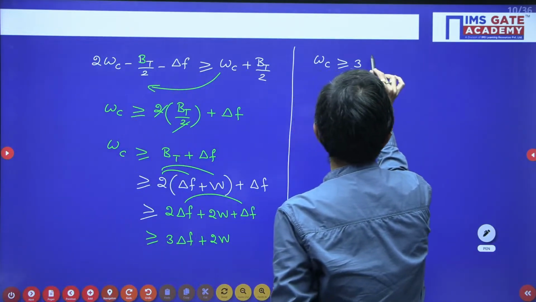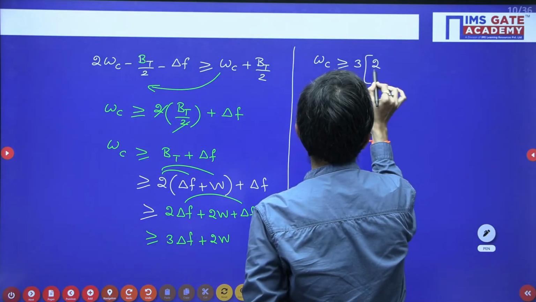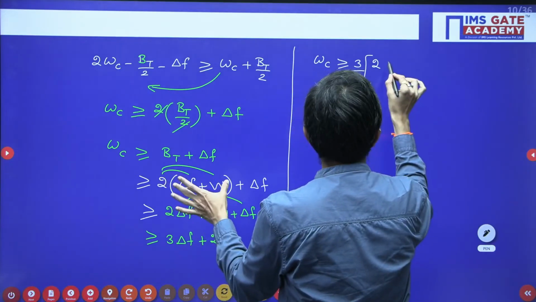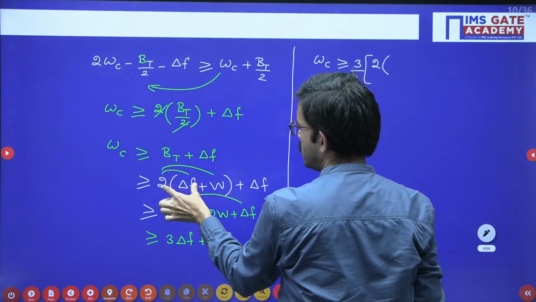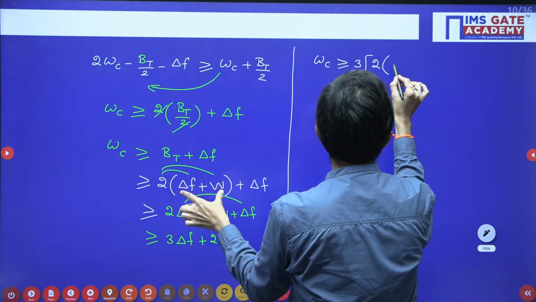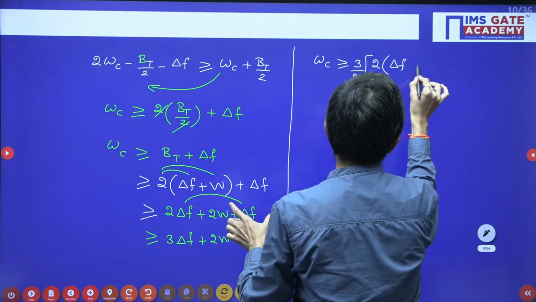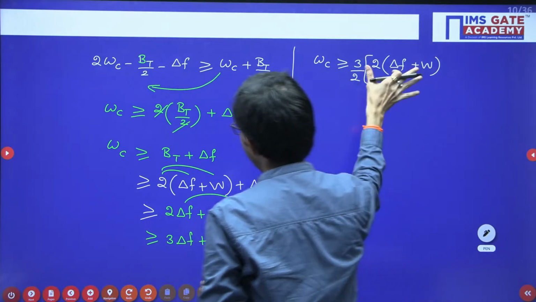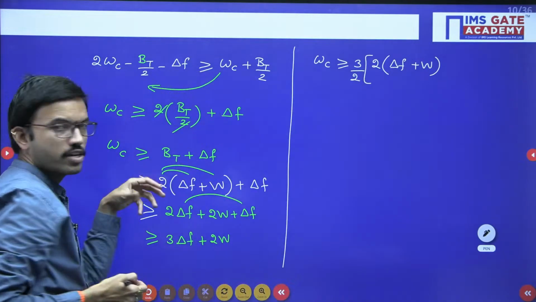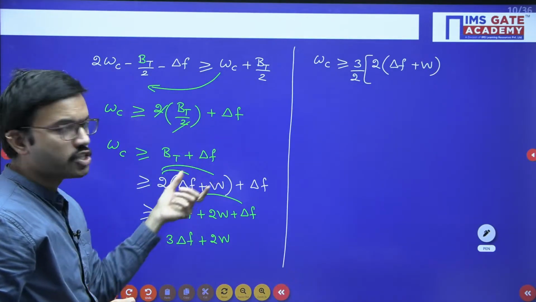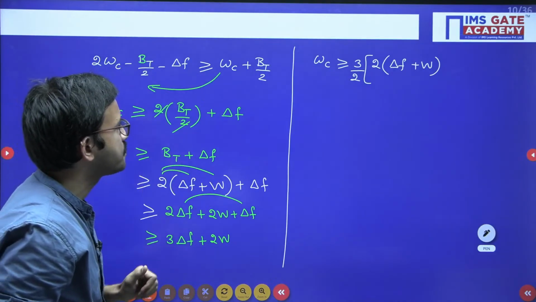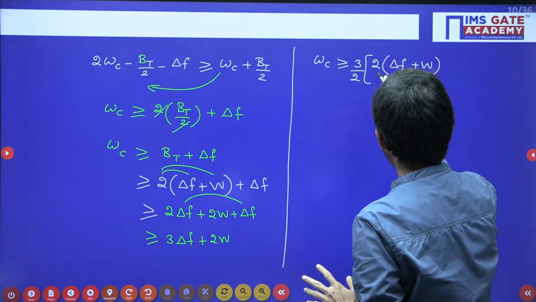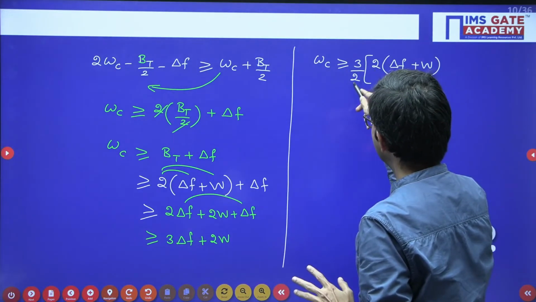Okay. So 3 I am keeping as it is, and I am multiplying and dividing with 2. For easy understanding, whatever bt you have, just copy as it is: 2 into delta f plus w. Somehow, if you get this expression, you can write it as bt. That is my requirement, because when you look at the choices, in all the choices you have the bt term. Since you have multiplied with 2, I have divided with 2, so the 2 will get cancelled.